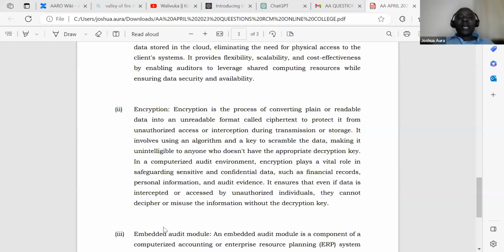Great. Ladies and gentlemen, I go to the last one here, which is about embedded audit module. I love this word embedded, and I don't know why people don't understand it. It is the easiest word ever. Embedded comes from the word bed. To go to bed with.